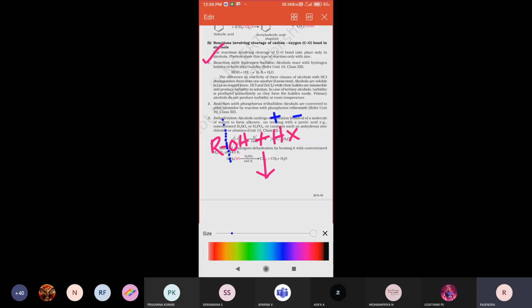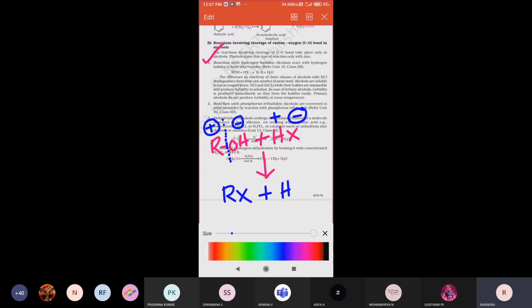H plus and OH minus combine and a water molecule is produced. R plus and X minus combine, so alkyl halides, haloalkanes, are formed plus a water molecule. So this is the first reaction with hydrogen halides.